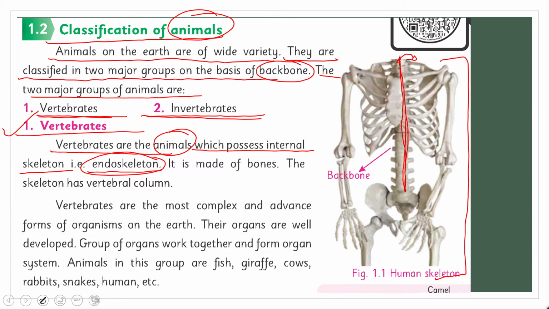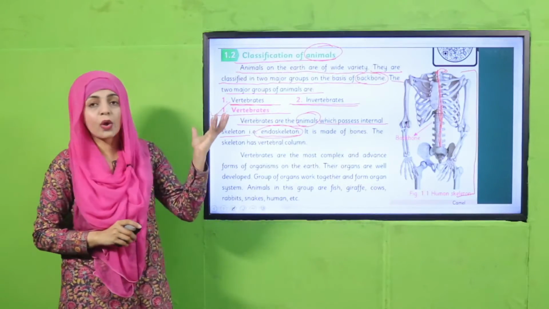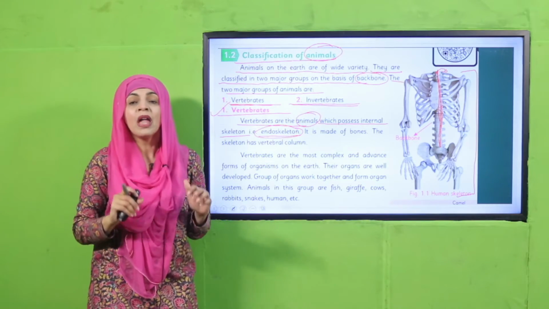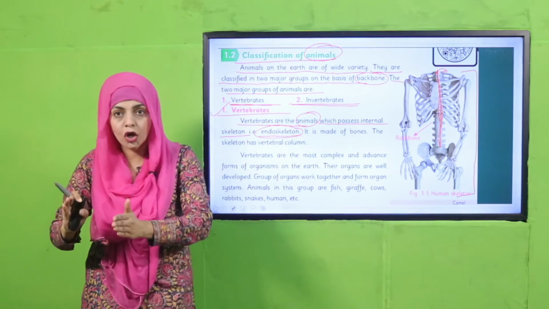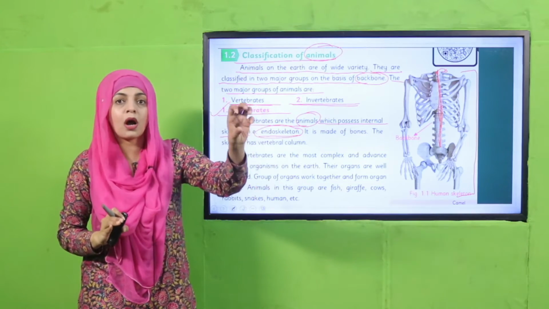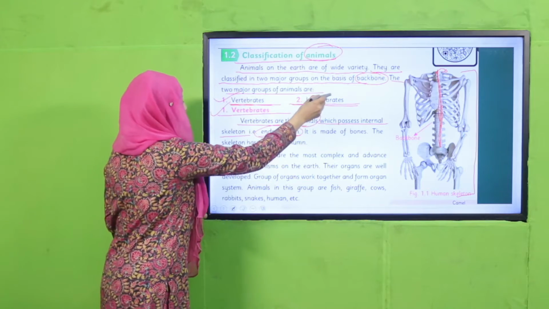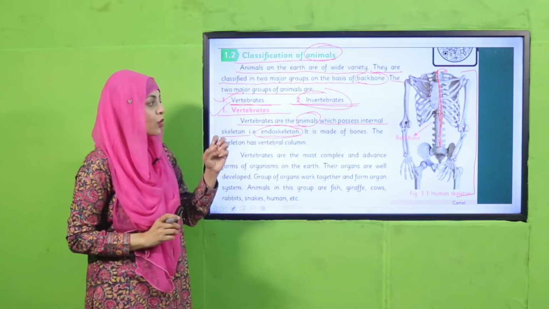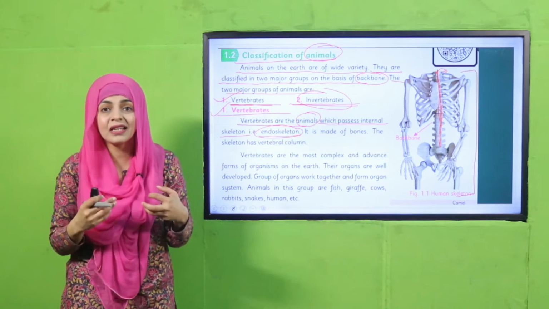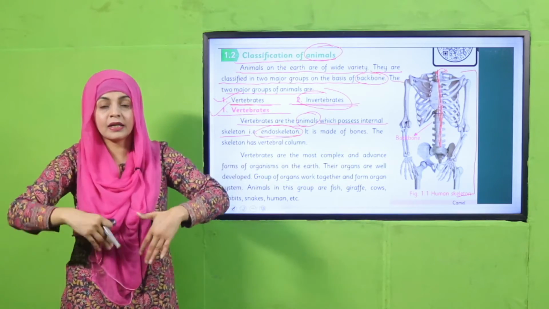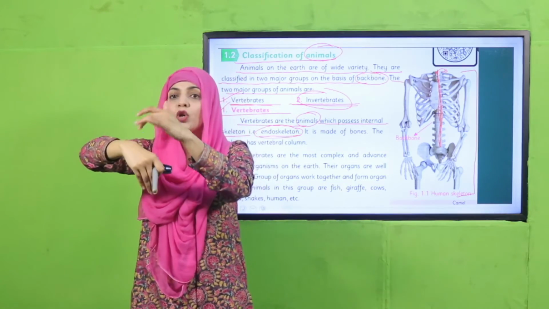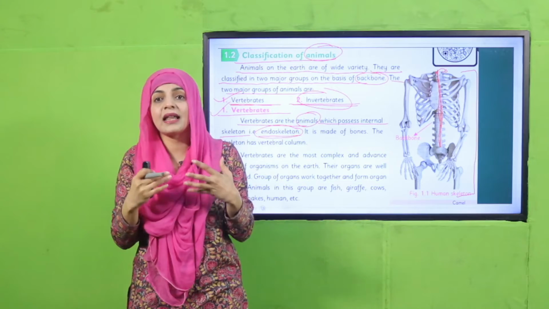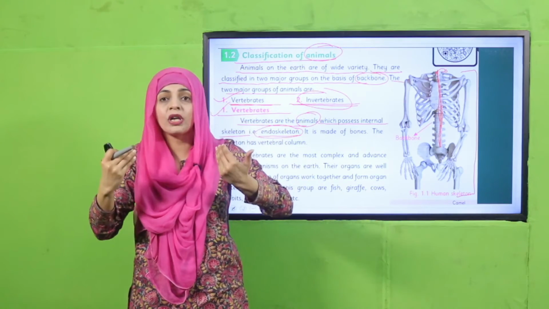So my dear students, let's quickly explain it first. You see many animals in the world and they are classified on the basis of whether a backbone is present or not. So the animals with the backbone are vertebrates and without the backbone are invertebrates. Now we are talking about vertebrates. In vertebrates the backbone is present and their skeleton is called endoskeleton. Endo means inside. Endo means inside. So all vertebrates have their skeleton inside their body.